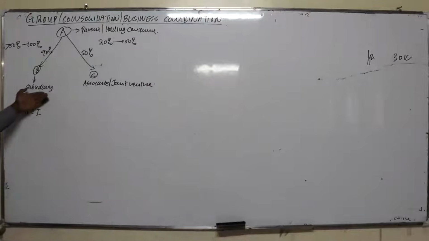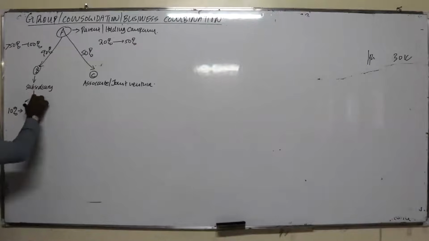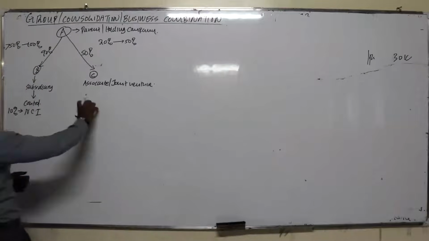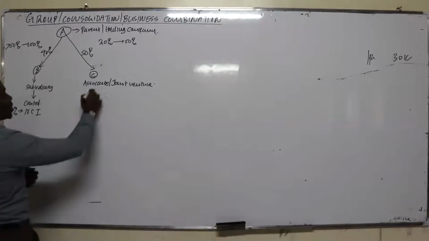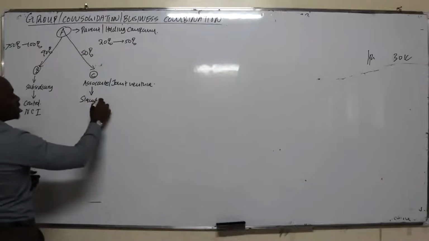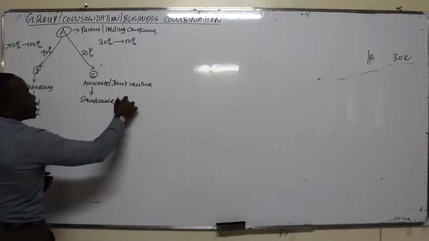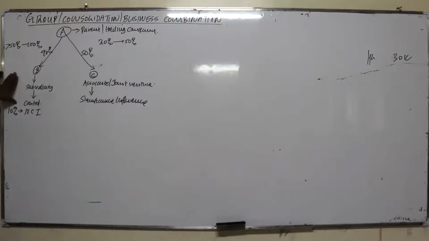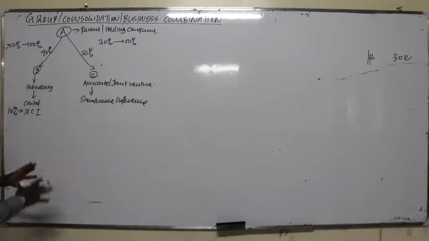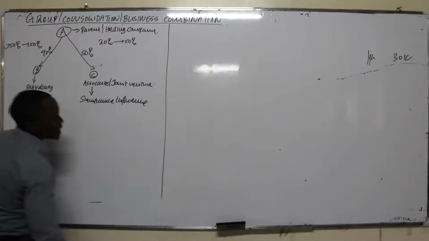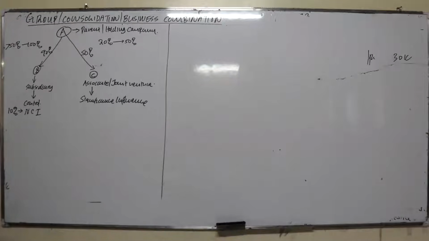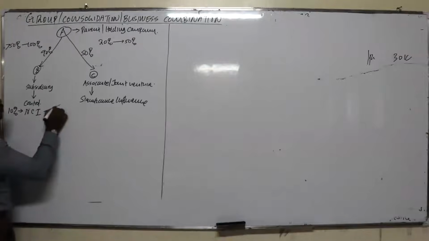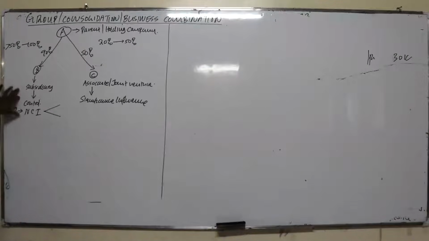Another difference between a subsidiary and an associate is that for a subsidiary, since we have more than half of the shares, we are able to control them. But for an associate or joint venture, you cannot control them, but you can exercise what we call significant influence. You can influence them, but you cannot control them. You can only control a subsidiary. This relationship is what gives rise to what we call a group or consolidation. So a group is made up of the parent and the investee, and in this case, the investee is the subsidiary.